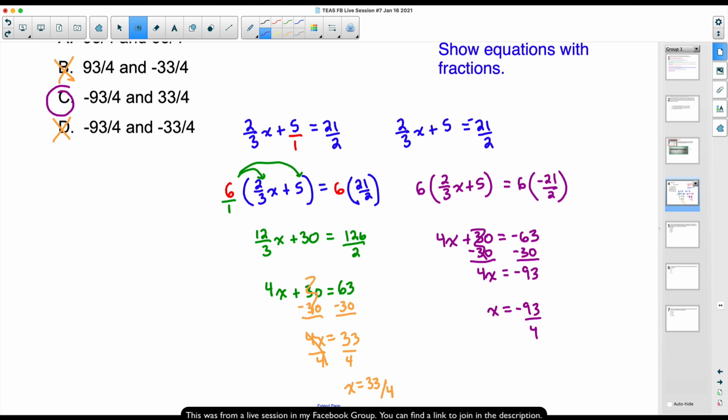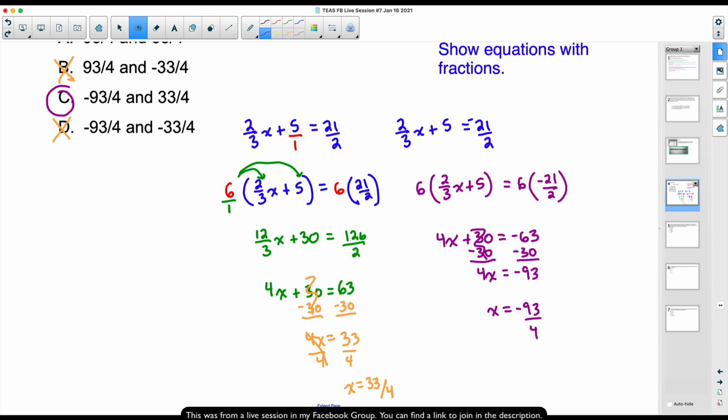Okay, Victoria says, is it safe to assume that you'll always have a positive and negative answer? Actually, I would never make that assumption. A lot of times you do, but I never make that assumption. Because sometimes you can have 2 positives, or sometimes you could definitely have 2 negatives as well.